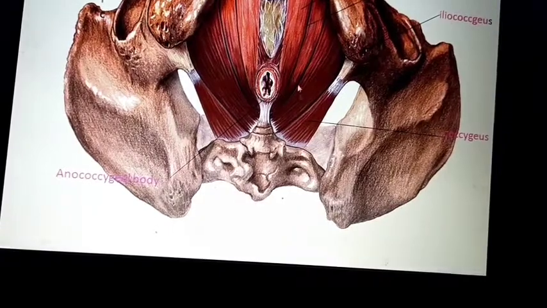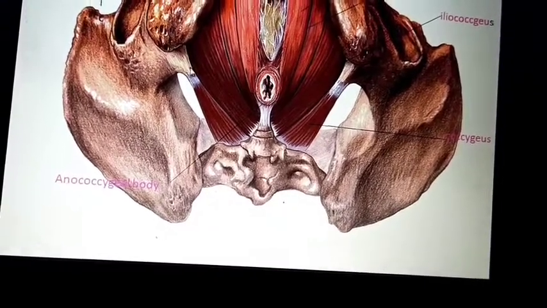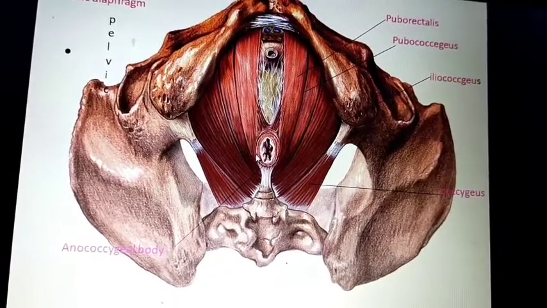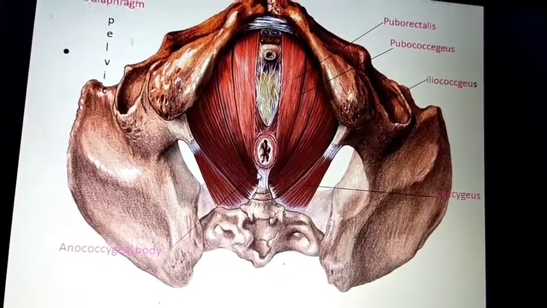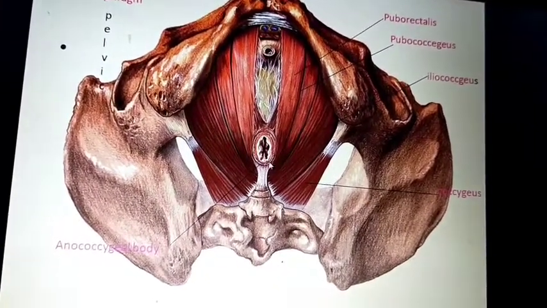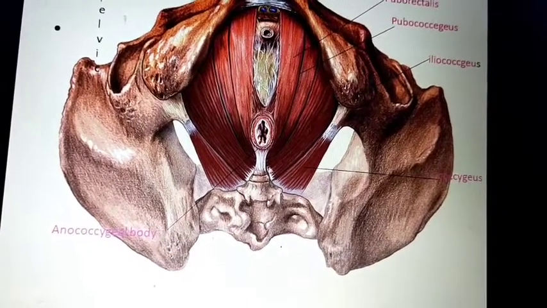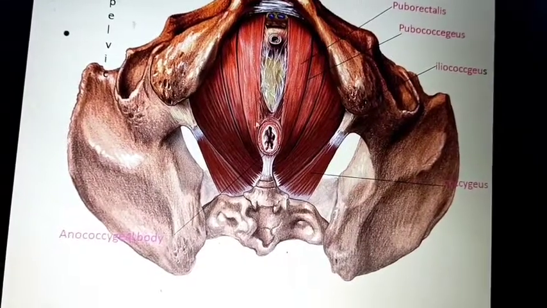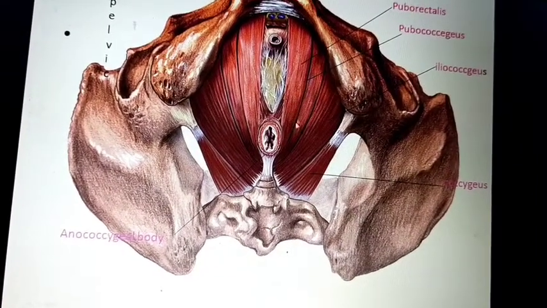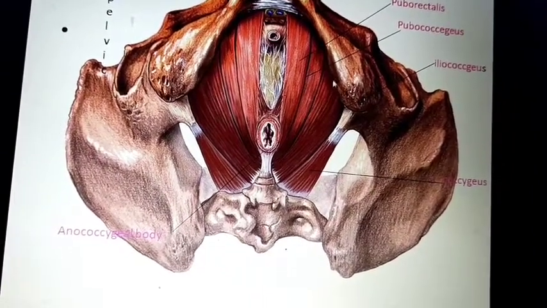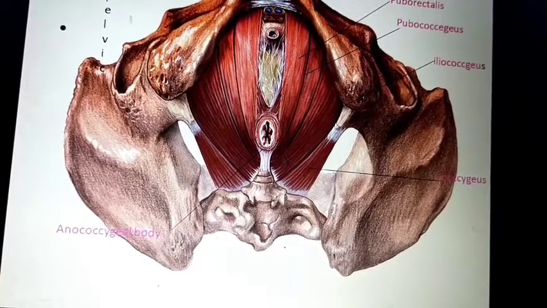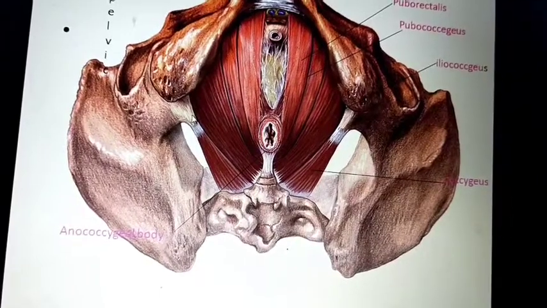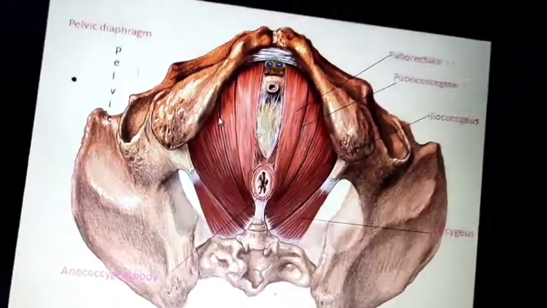These form the pelvic diaphragm, and here is the anococcygeal body. These muscles, puborectalis, pubococcygeus, iliococcygeus and coccygeus, form the pelvic diaphragm or pelvic floor.